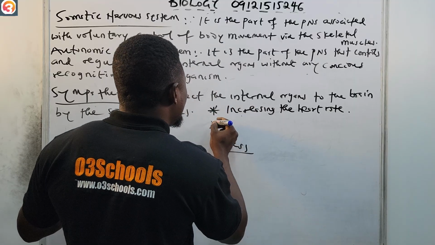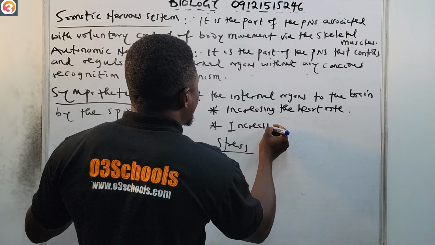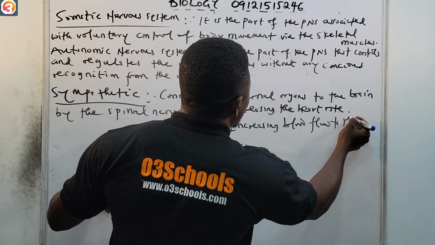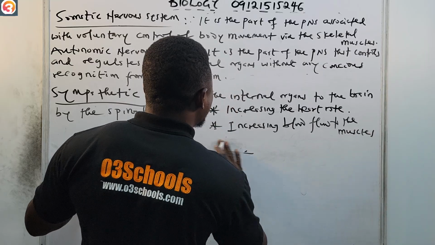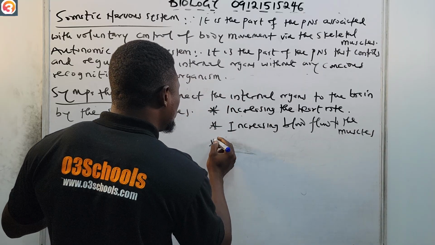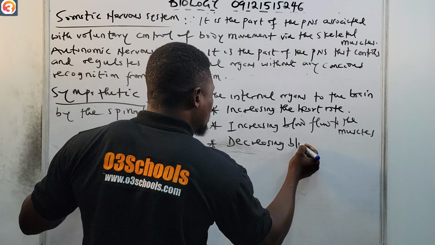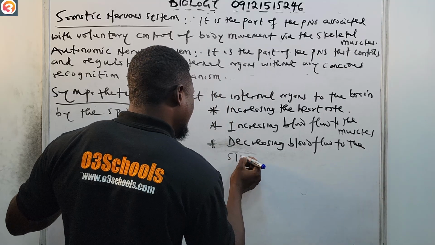Number two, increasing blood flow to the muscles. And number three, decreasing blood flow to the skin.